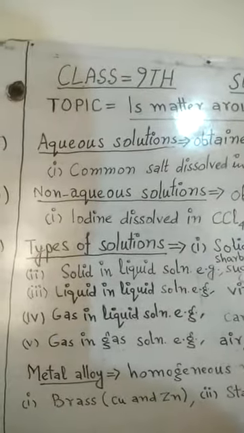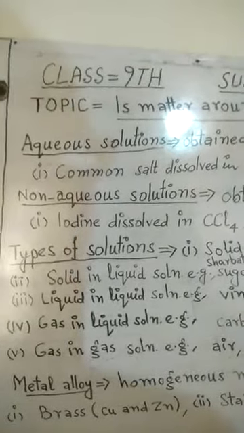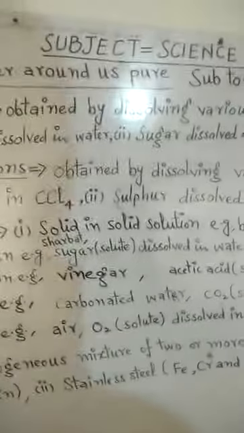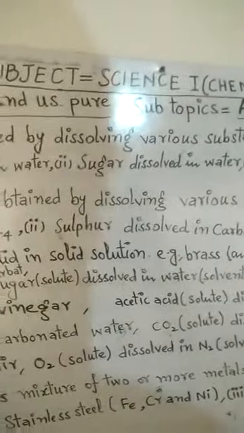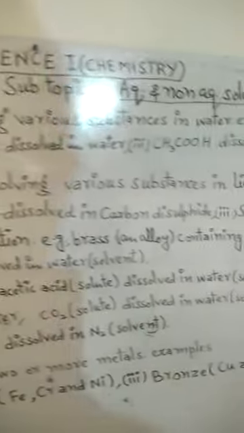Here both are liquid, solvent as well as solute. Examples are vinegar, in which acetic acid acts as a solute, is dissolved in water, which acts as a solvent.